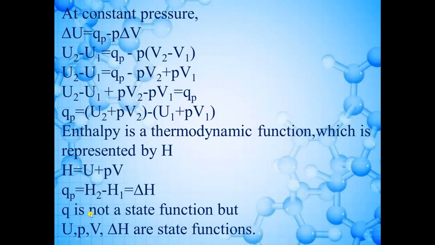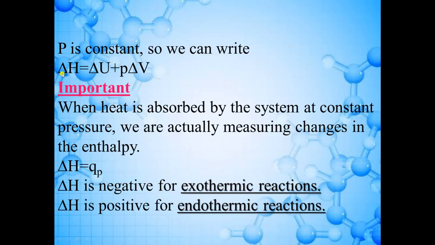Now here Q is not a state function because it depends on the path, but internal energy, pressure, volume and delta H, that means enthalpy, are state functions because they are independent of the path. Now in this equation only P is constant. So we can write this equation like this: change in enthalpy is equal to change in internal energy plus P delta V, change in volume.